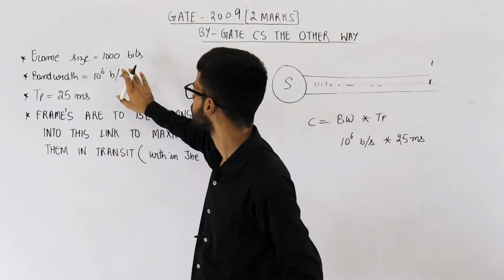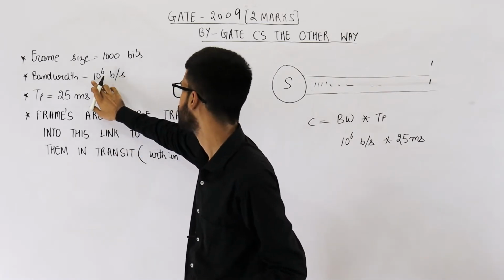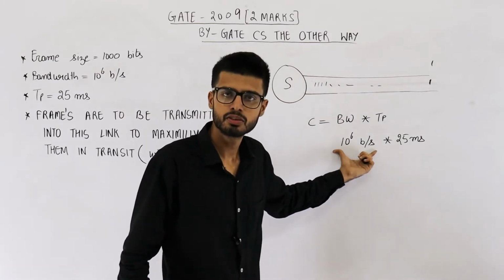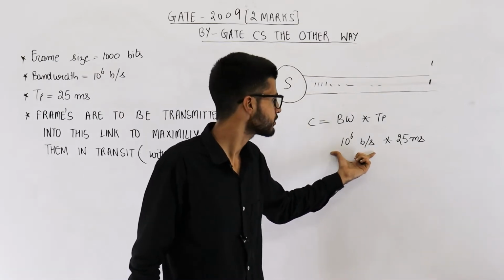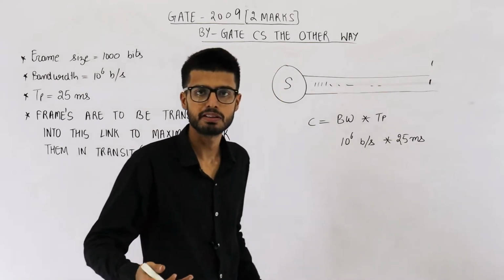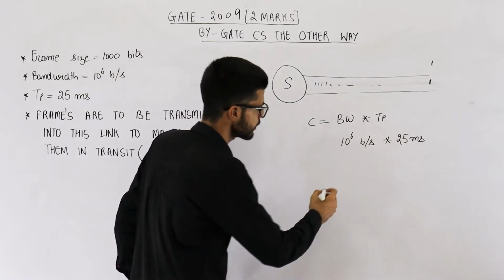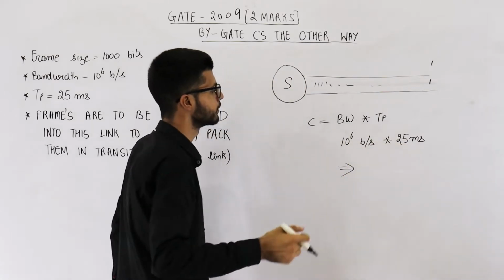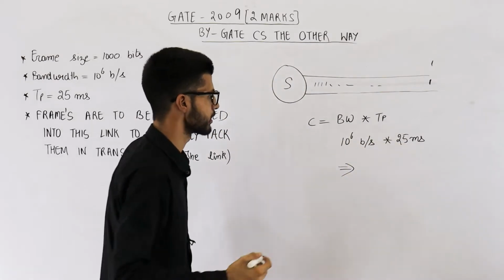What is the full capacity or maximum bandwidth that I can have? It is 10 raised to the power 6 bits per second. So I've written 10 raised to the power 6 bits per second. At this rate, for this much time I am sending bits. How many bits will be sent? It will be 25,000 bits.